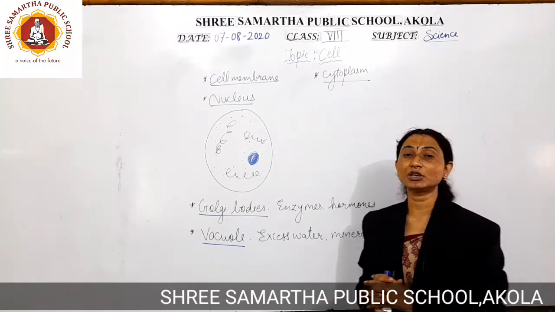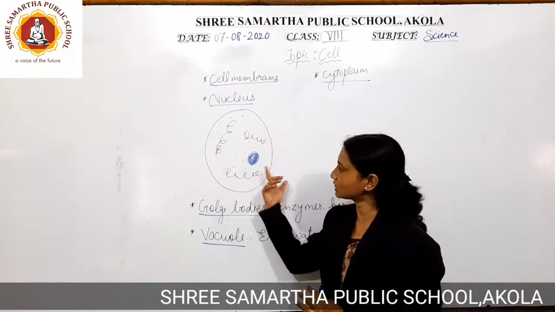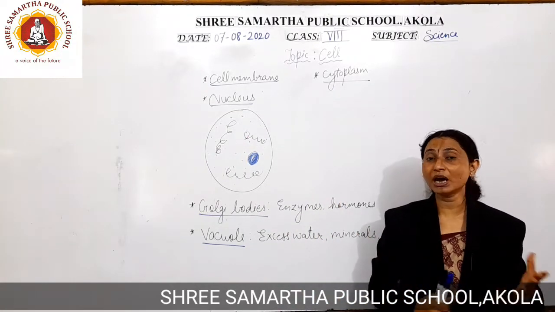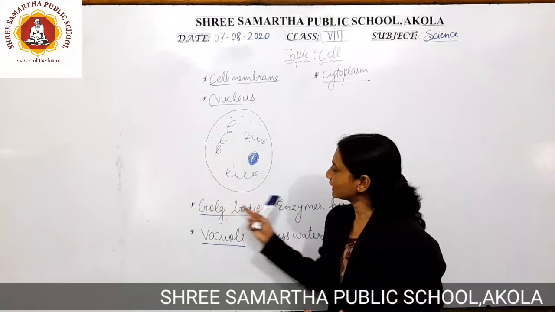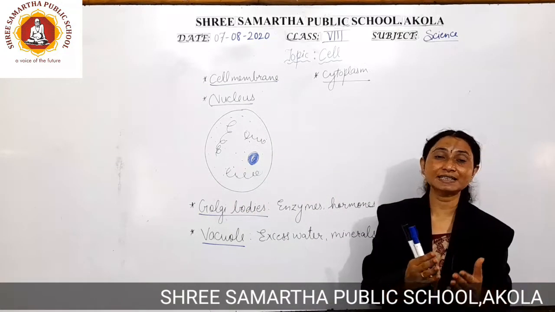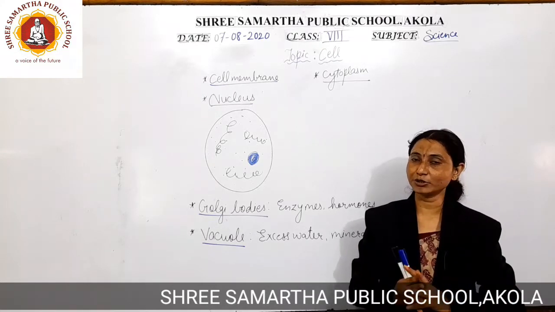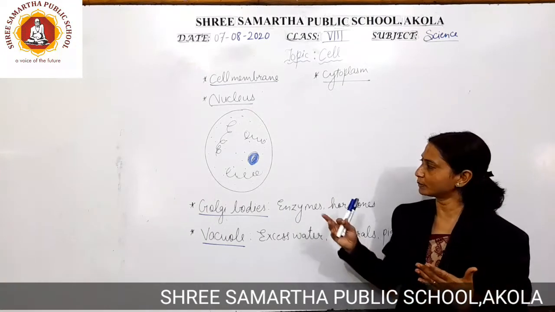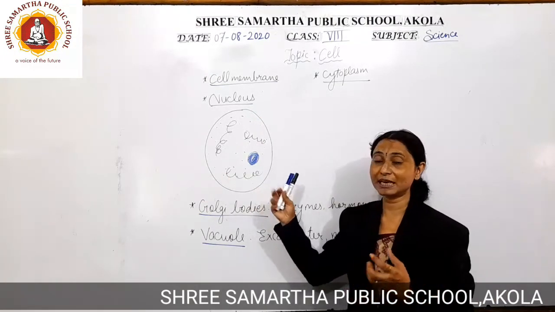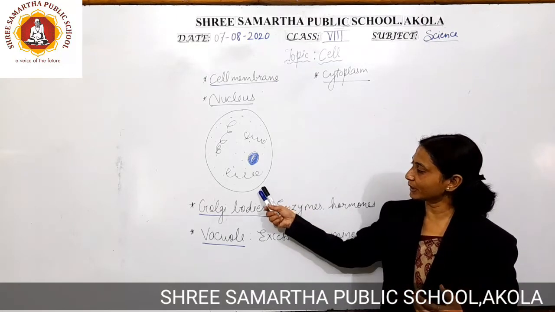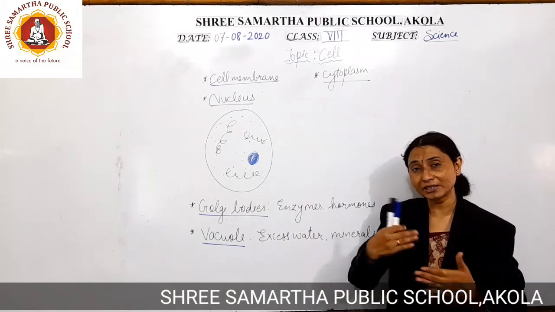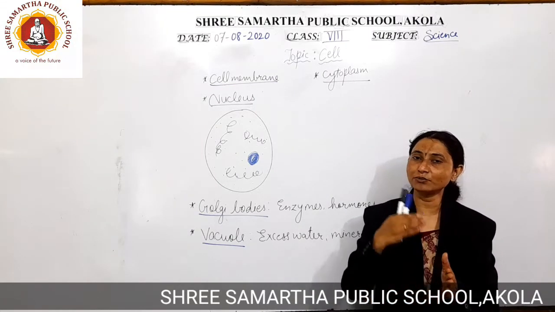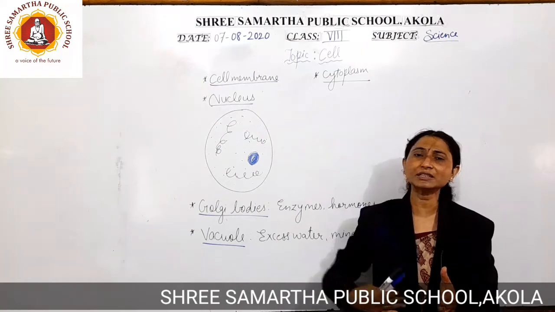In the same way, when we are talking about the cell, imagine this particular structure as a cell. It can be plant cell or animal cell. Here also we are able to observe a particular layer which can be considered as cell membrane. This cell membrane is also called as the plasma membrane. Now what is the work of this cell membrane? As you are able to observe that it is going to cover the cell organelles. So this outer membrane is going to protect the cell from the internal as well as the external barriers. So all these barriers are going to come from either the outside environment or the internal environment.